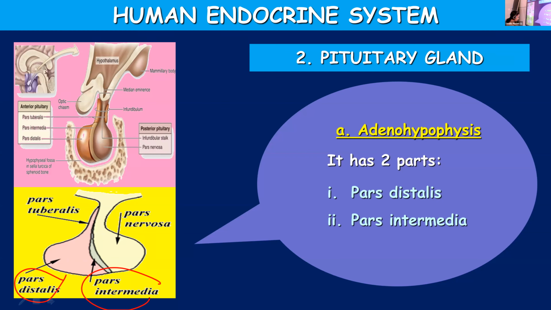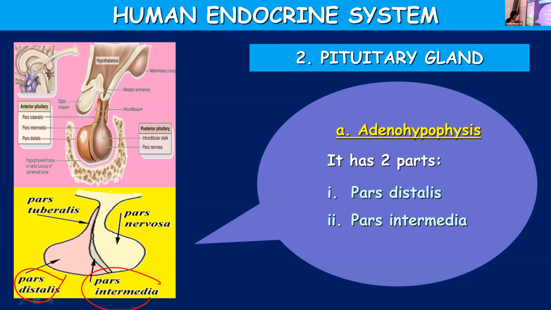The pituitary gland is attached to the hypothalamus by means of a stalk. It has two parts. Anterior pituitary, which you call the adenohypophysis, and the neurohypophysis, which is known as the posterior pituitary.